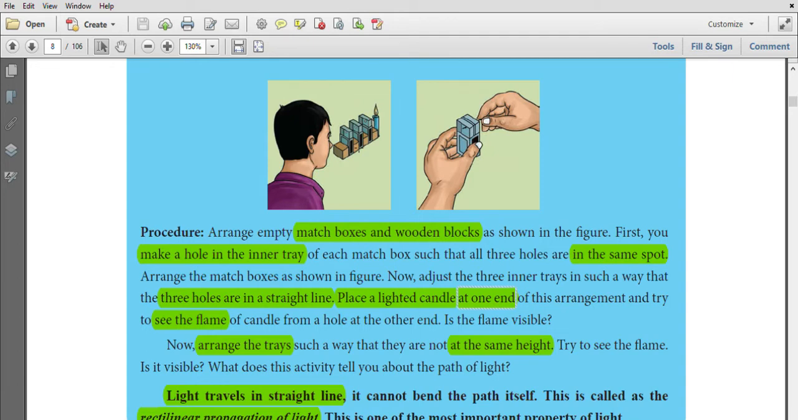What do you understand from this? When the trays are arranged in a straight line, you can see the light. So light travels in a straight line. It is called rectilinear propagation of light.